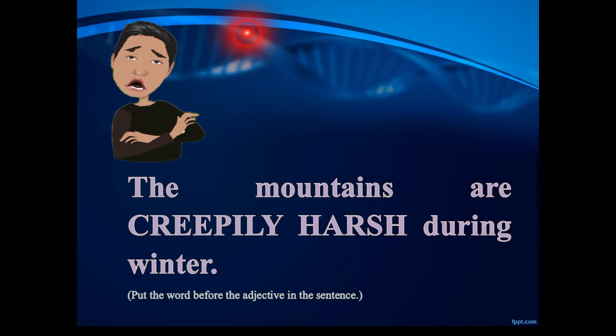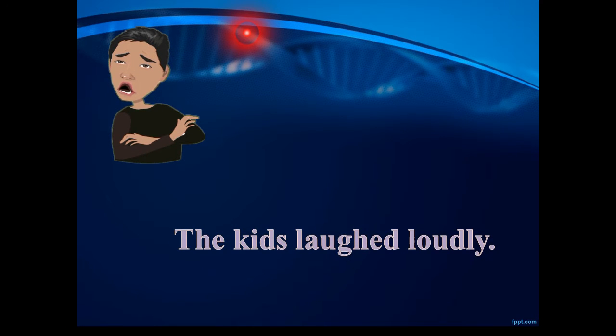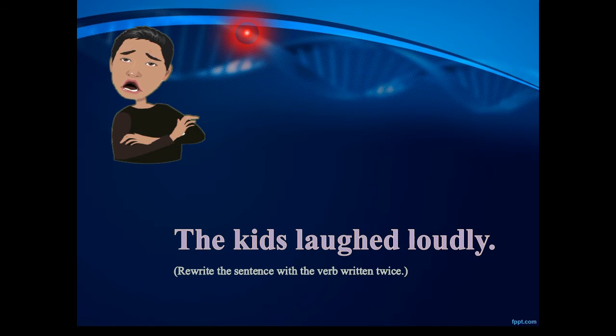For the next set of words or sentences, we have, the kids laughed loudly. As for the instruction, it says that we need to rewrite the sentence with the verb written twice. So where is the verb in this sentence? That's right.